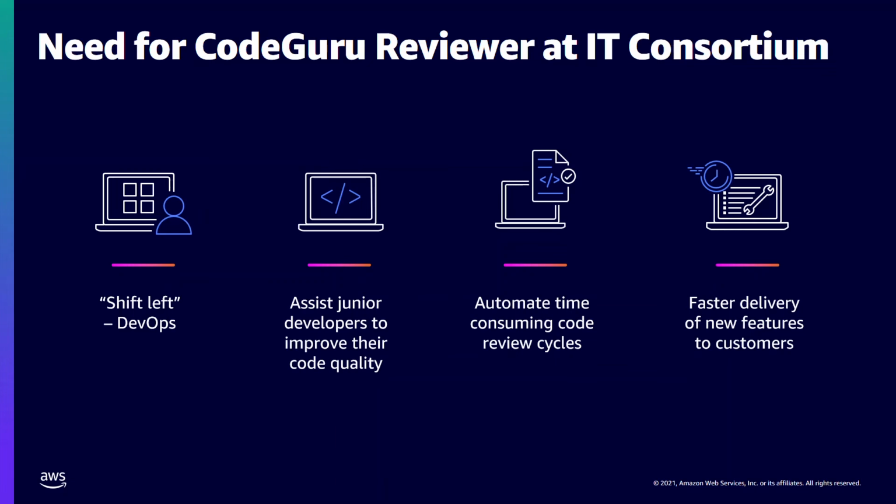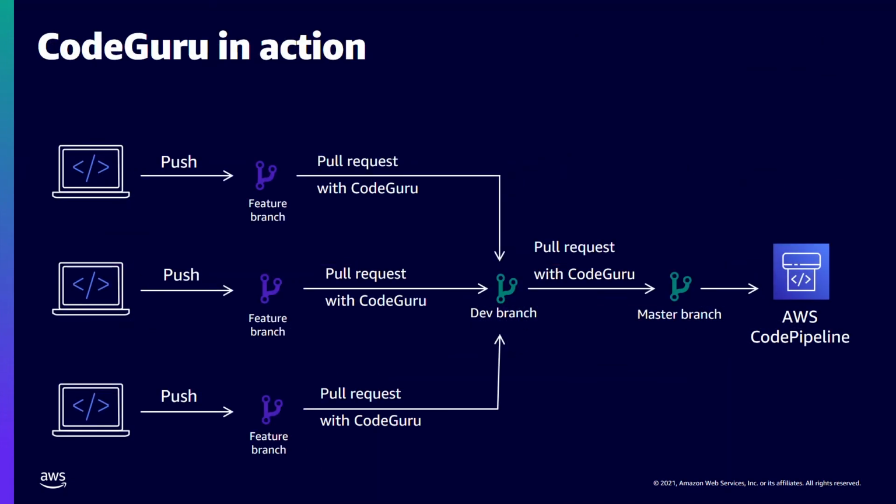On a typical day, developers will create feature branches where they develop their code. Once their code is ready, we push the feature branch to the dev branch. In the process, they create a pull request, and CodeGuru kicks in to do the automated reviews.